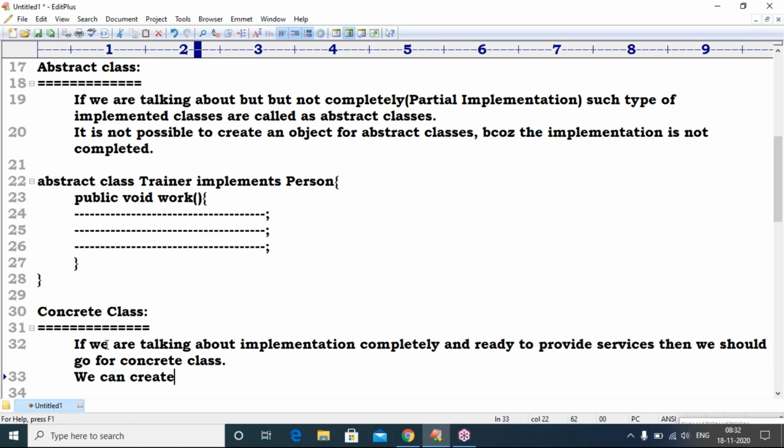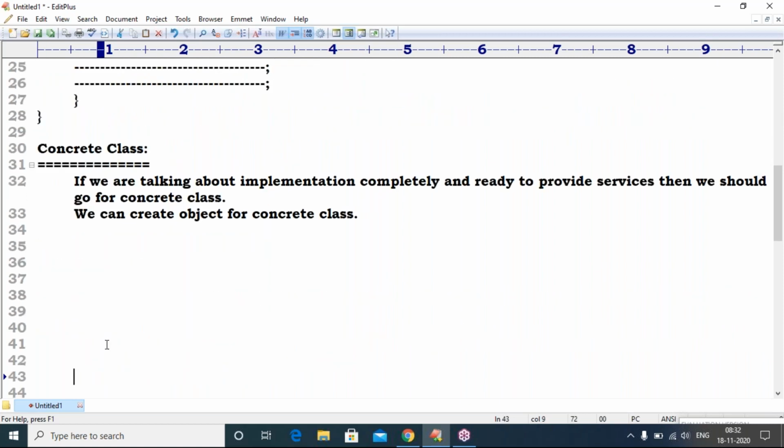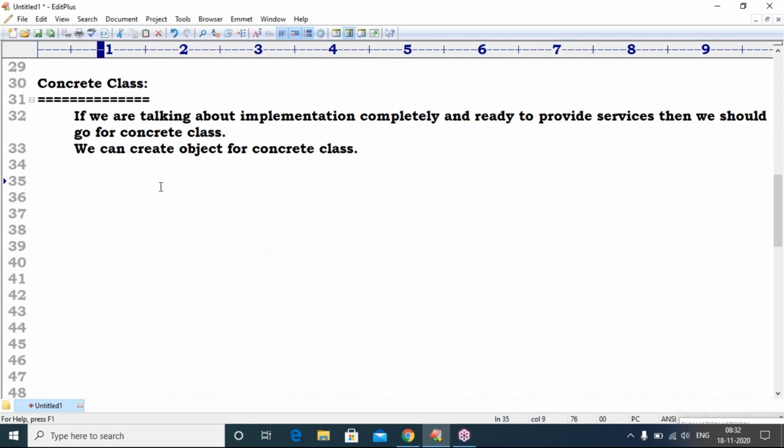We can create an object for a concrete class. So first, interface: no implementation.